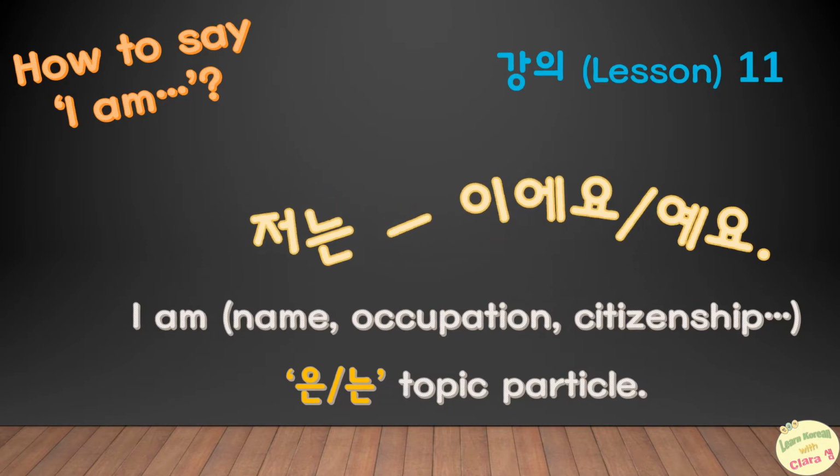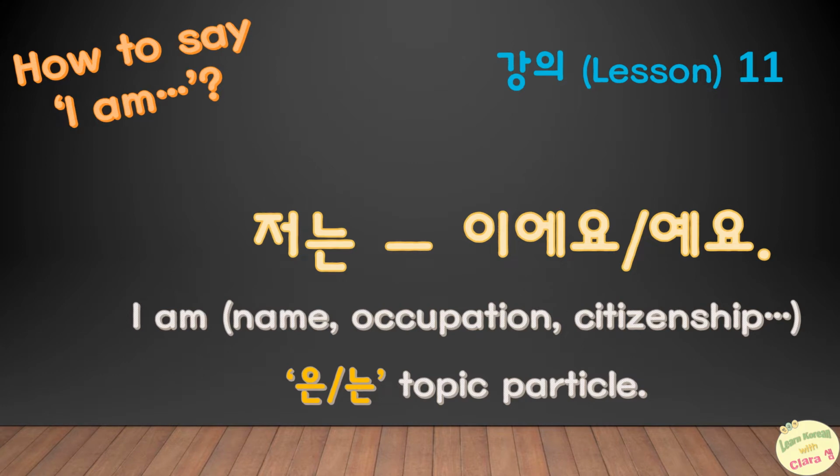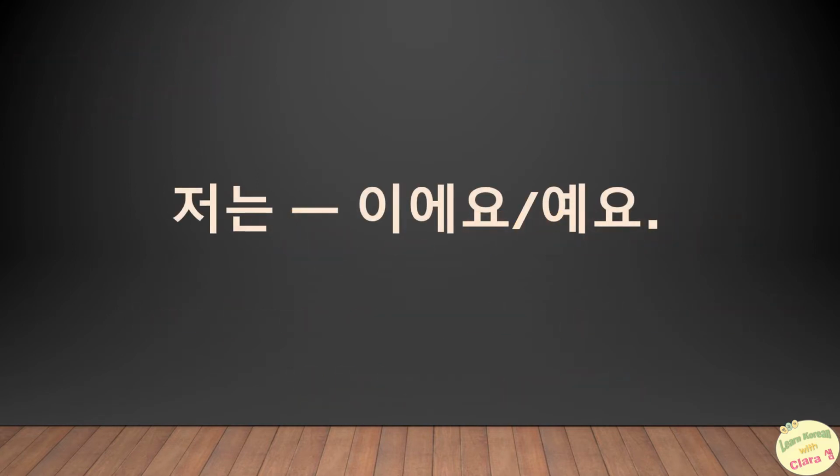In this lesson, we learn how to say 저는 이에요, 예요. In this sentence, I'll talk about three important points. First, let's see 저는. It translates into English as I. It's a polite form, so you use it either towards older people or someone you don't know well yet, or if it's someone higher up socially than you, etc.